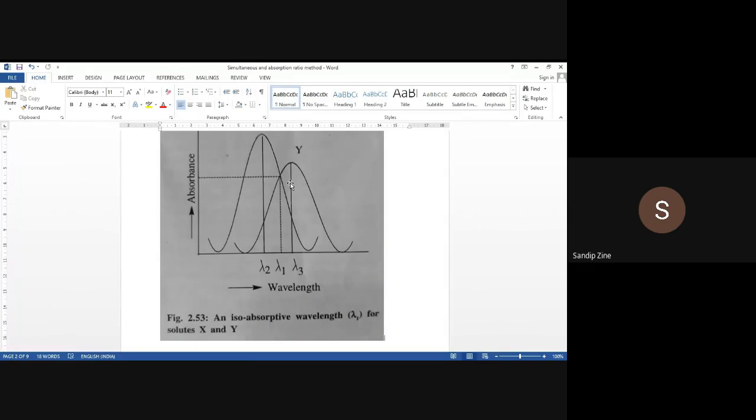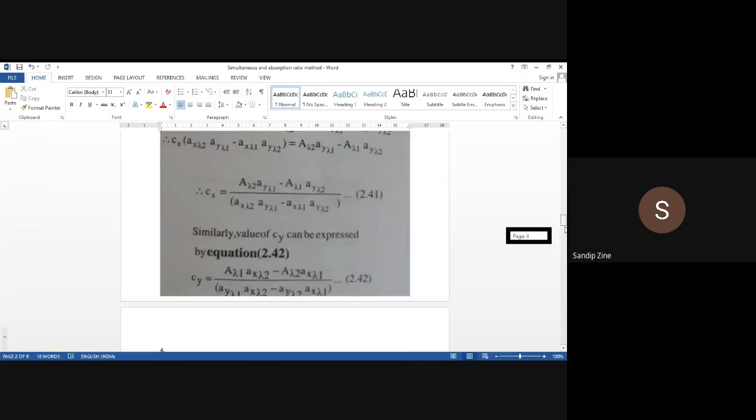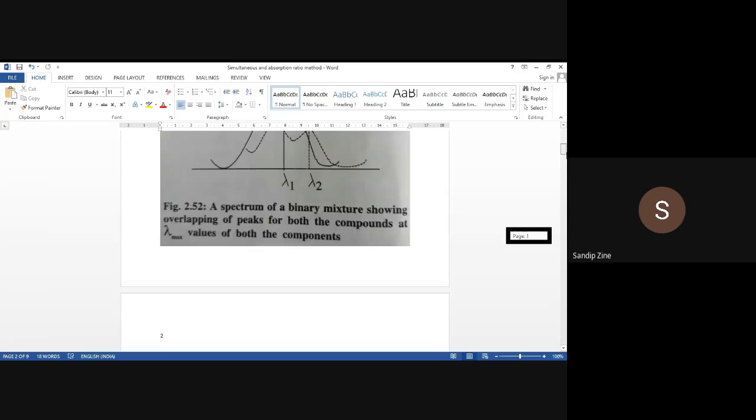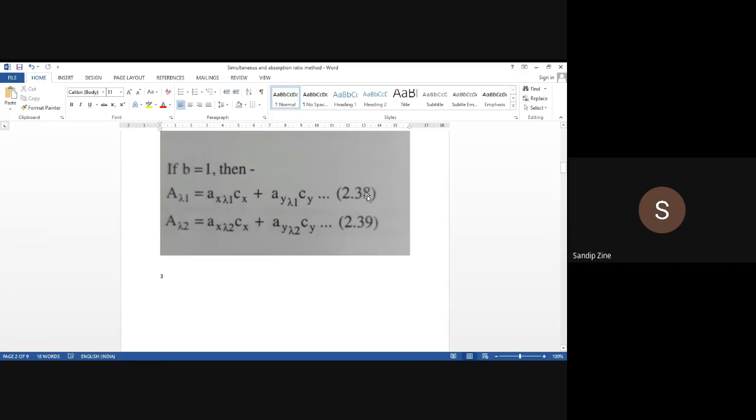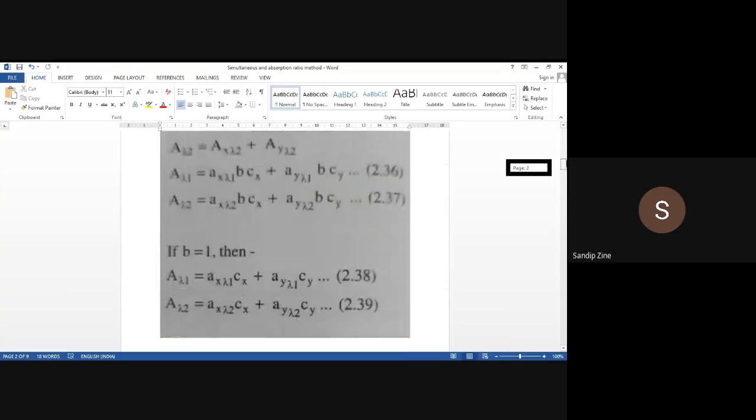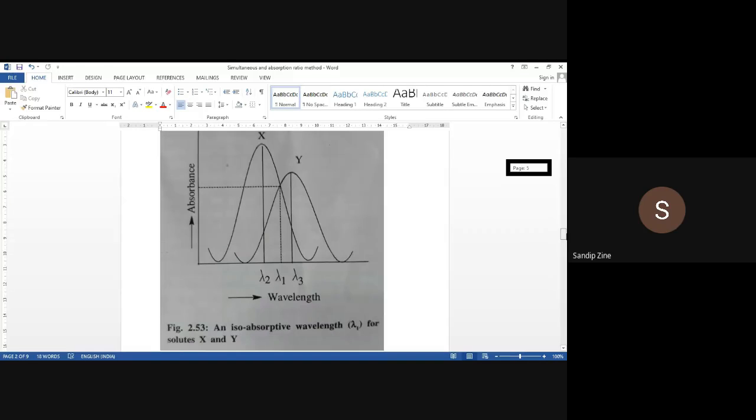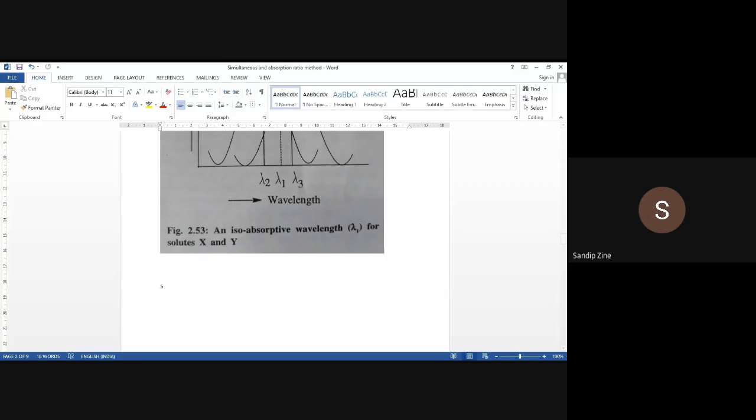Now, for example, in the simultaneous equation method, we generated two basic equations. Which were those two equations? I am again showing you those two equations, 2.38 and 2.39, based on absorbance at wavelength 1 and absorbance at wavelength 2. That is the same base we will use here for net absorbance. So in what way will we calculate? How will you write the equation of absorbance at wavelength 1?